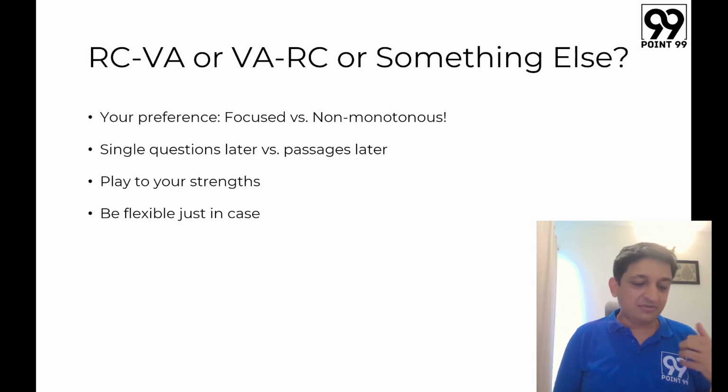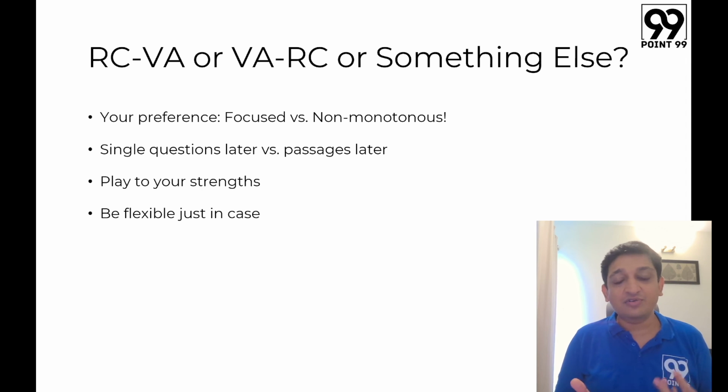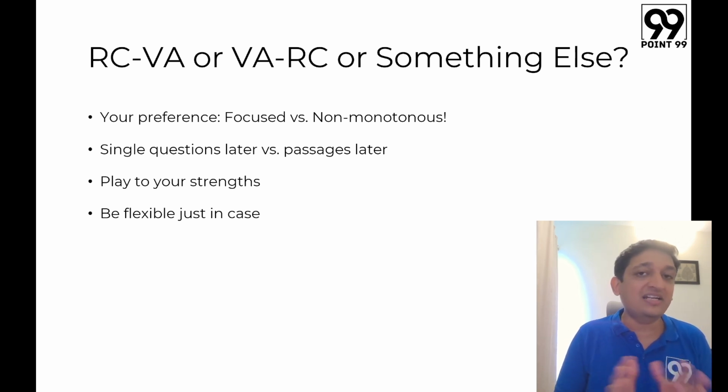And सबसे important चीज at the CAT, you have to remember that you have to be flexible, right? Sometimes it might so happen that you might get too difficult RC passages. Now, just because you are very good at RCs does not mean that you have to sit and solve at least one of those 2 RCs. It does not mean that. You will have to react in a better manner in that particular case.